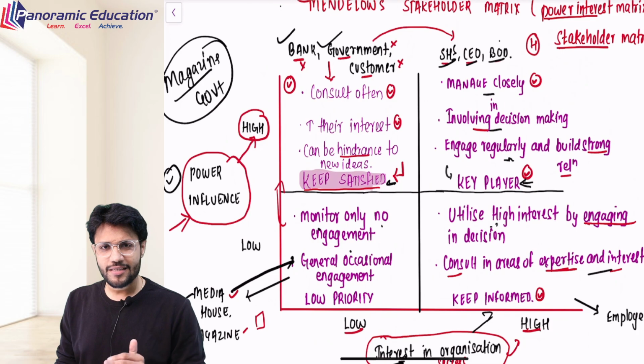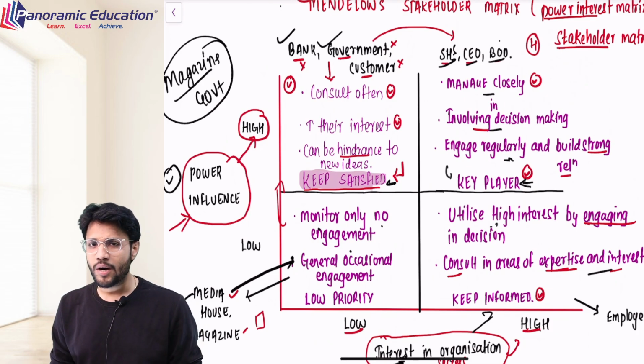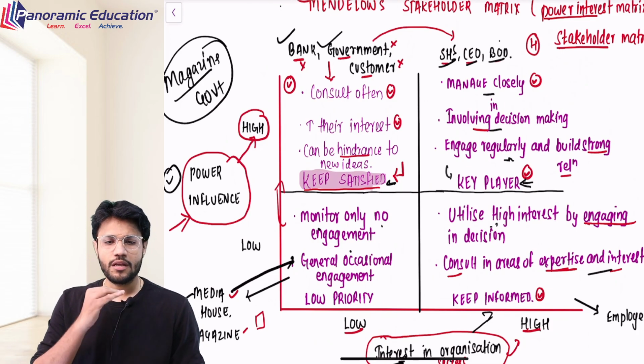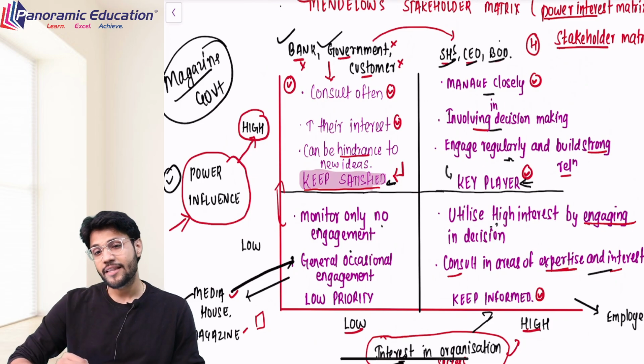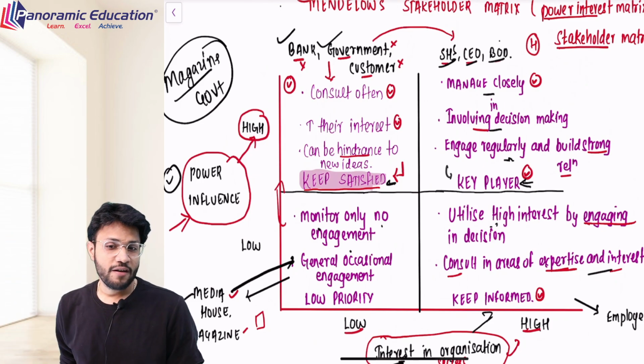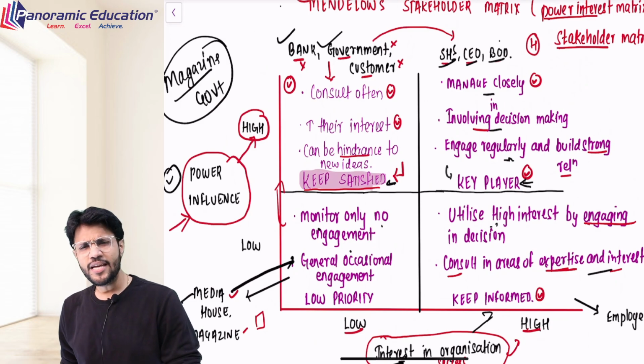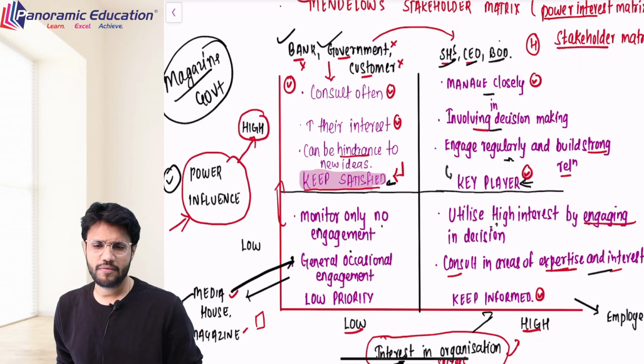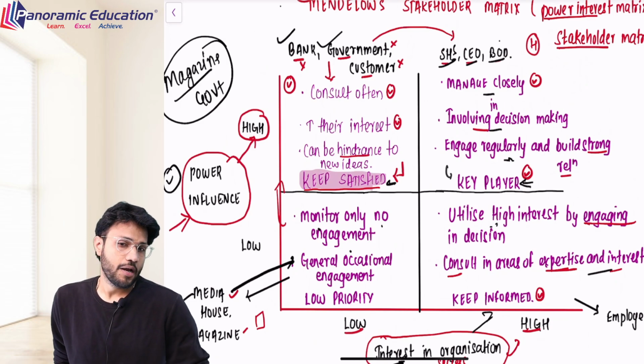So there might be chances that currently, for a few months, the media houses are in the low power sector, but there might be chances that their shifting can also be done to the high power sector. We need to keep ensuring, we need to keep monitoring. Generally, occasionally keep engaging them. They are the low priority sector, but they can become your high priority.